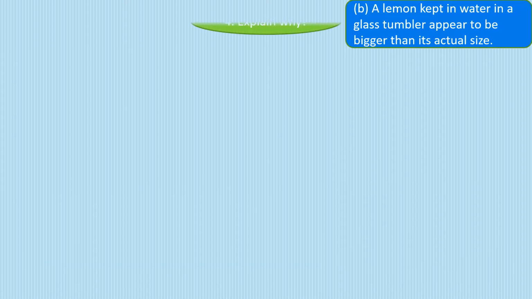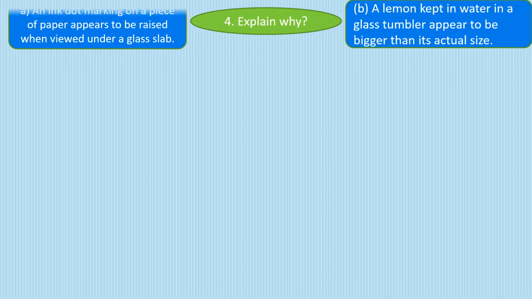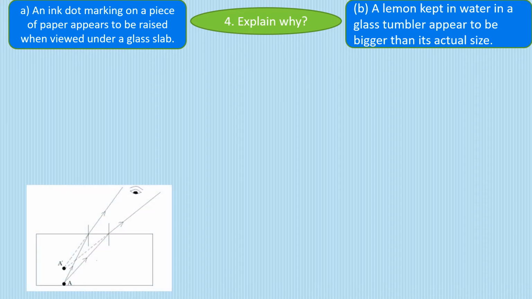Moving on to question number 4. Explain why, and we had 2 parts for the question. First is an ink dot marking on a piece of paper appeared to be raised up when viewed under a glass slab. Okay. Second is a lemon kept in water in a glass tumbler appeared to be bigger than its actual size. Now, why does this happen? Okay, so let us see one by one.